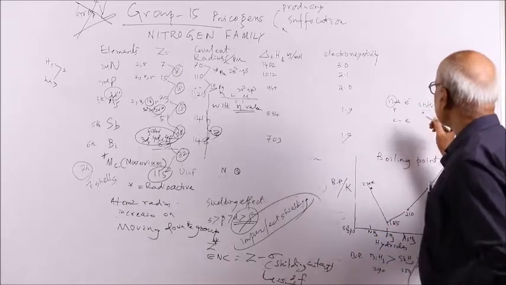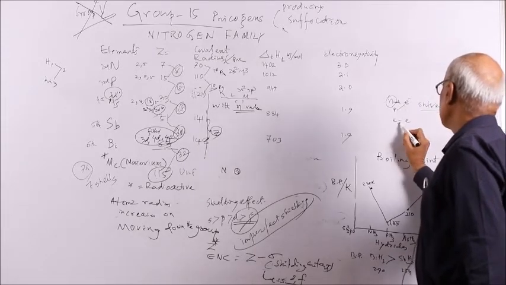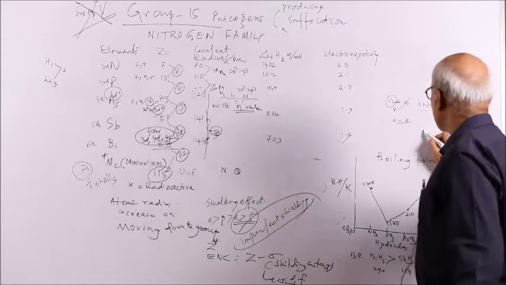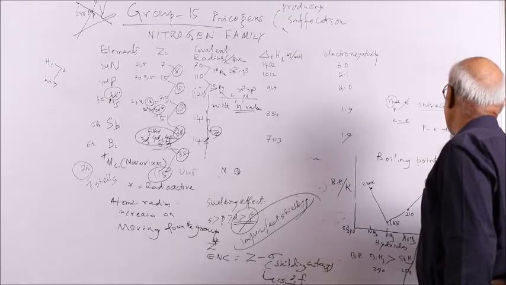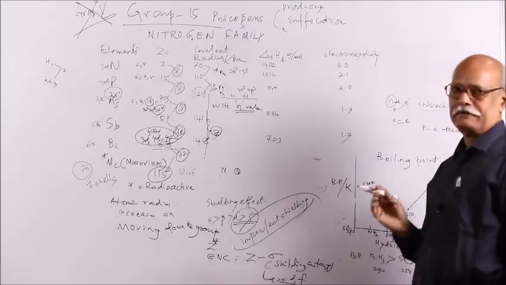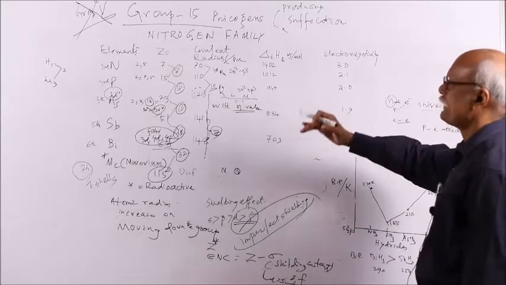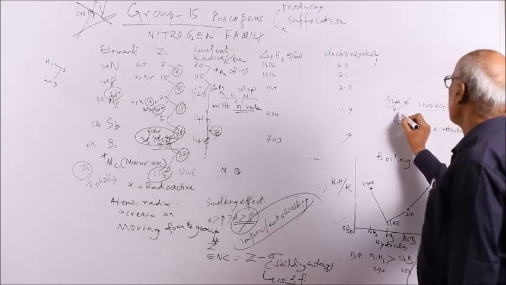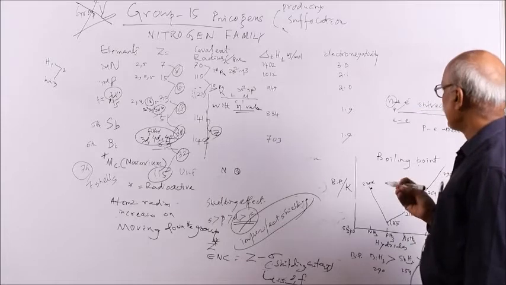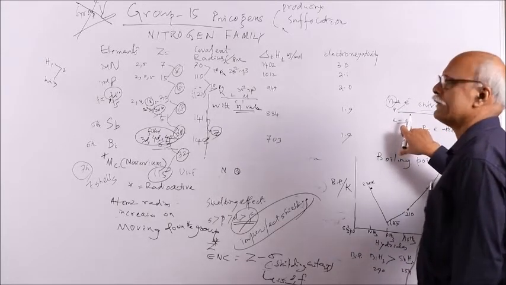So size depends on these two factors: interaction between proton and electron, and interaction between electrons. If the proton-electron attraction is more, naturally the size will decrease. So whatever size difference you discuss, you rely on these points: whether the proton-electron attraction is more or the electron repulsion is more.